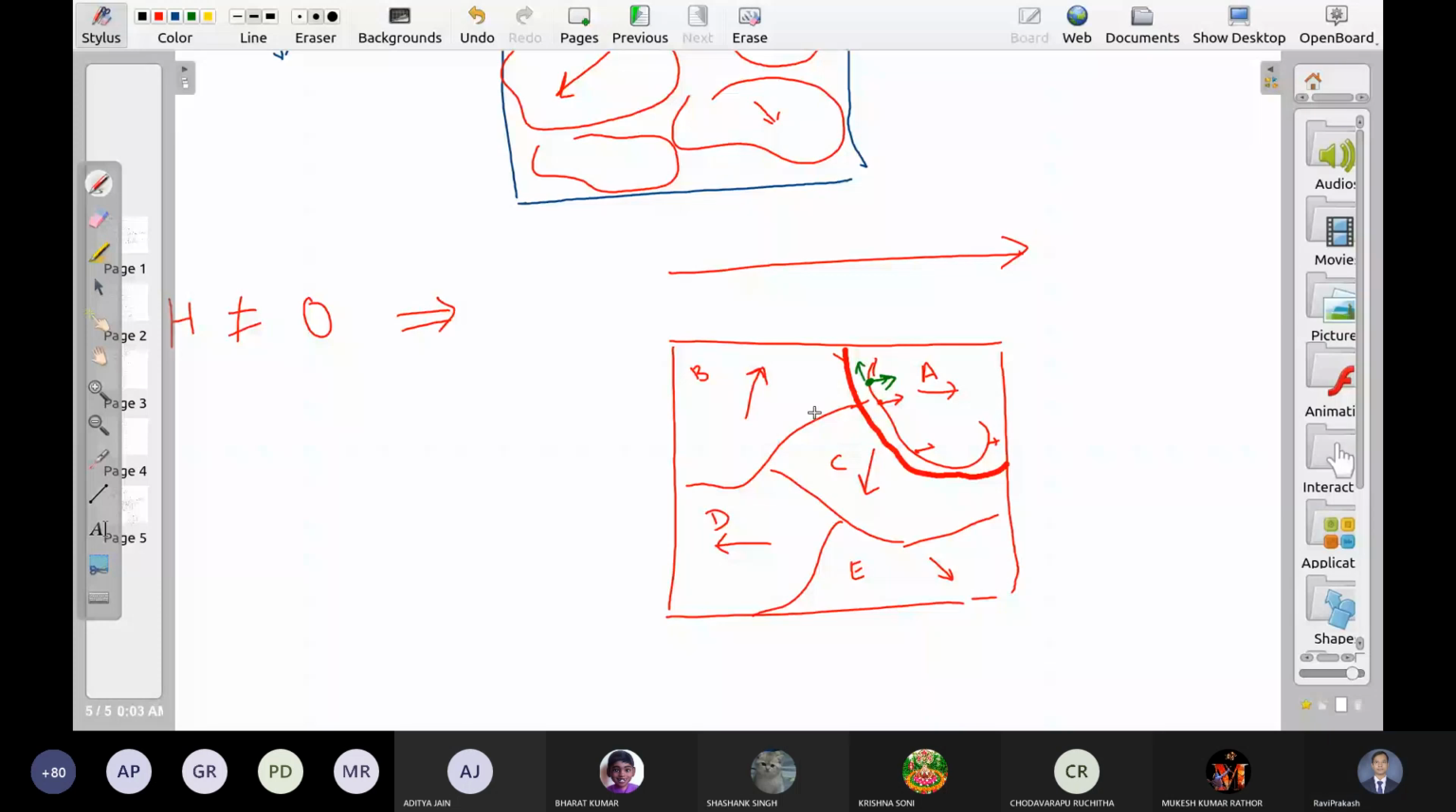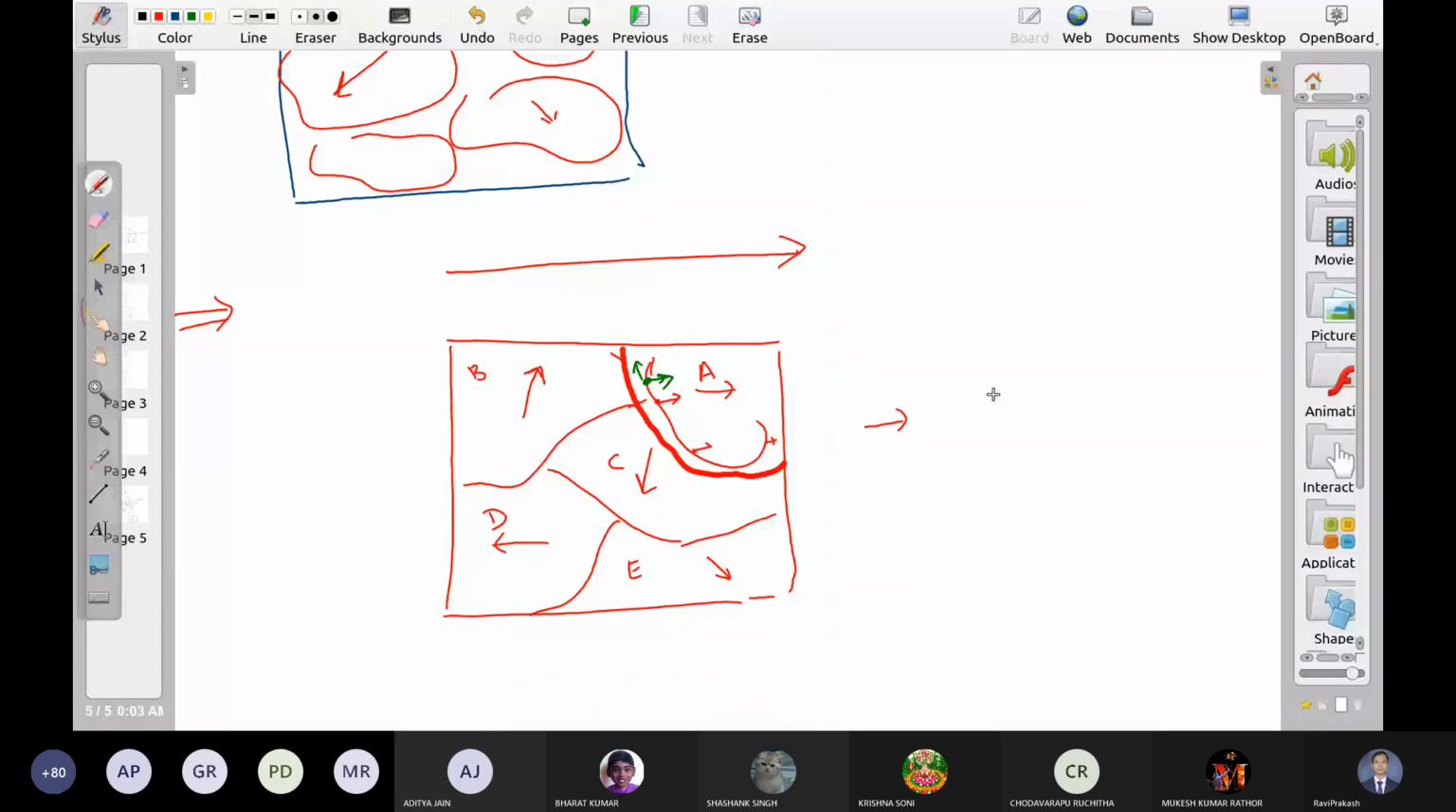All the domains which are parallel to the applied field, their size becomes bigger. वो सारे डोमेन जिनका स्पिन फील्ड के पैरेलल है उनका साइज बढ़ जाता है. The domains which have other directions, उनका साइज कम हो जाता है. And what is the net effect? M increases. And we say that this is shifting of domain walls.